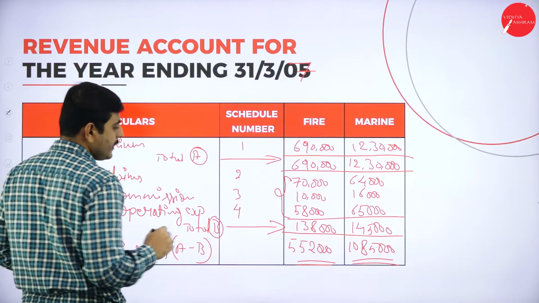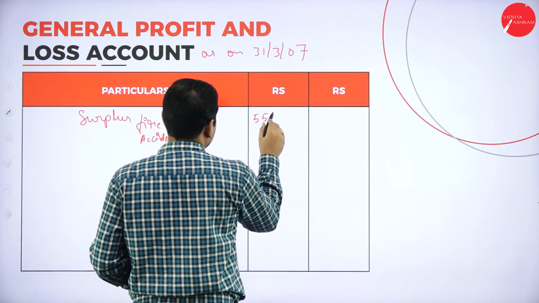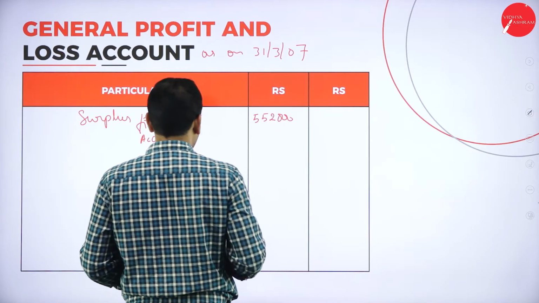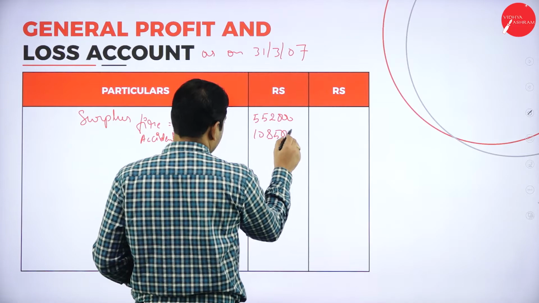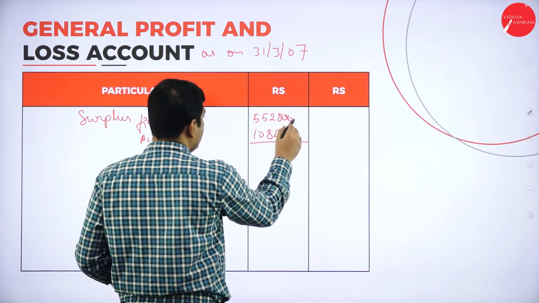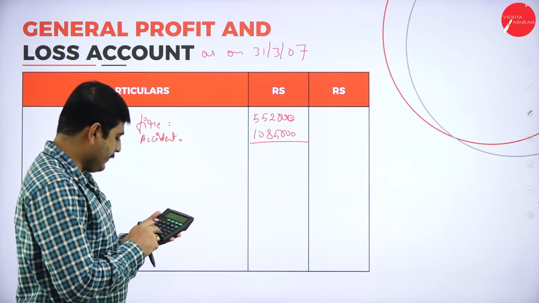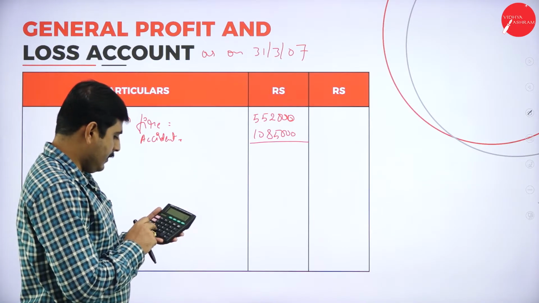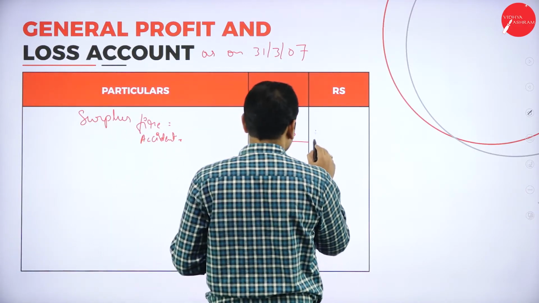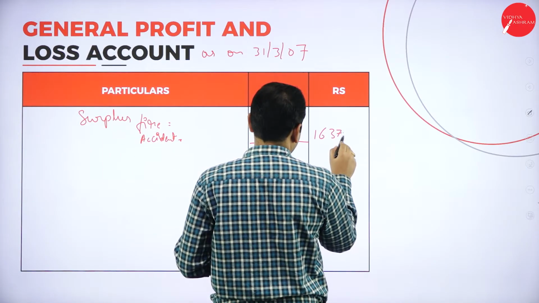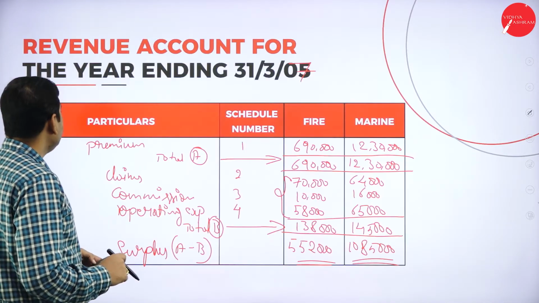What is the fire surplus? Is 5,52,000. Accident 10,85,000. Add it and put it to outer column. So 10 lakh 85 plus 5 lakh 52,000. So it is 16 lakh 37,000. Next one, add any income received.